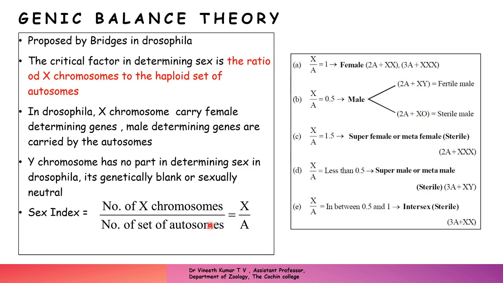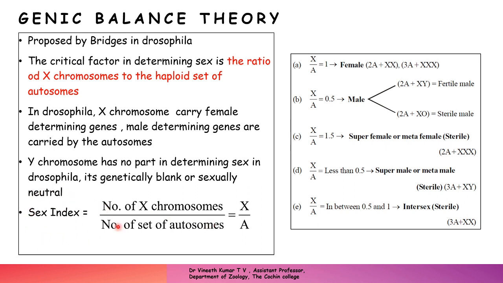Next is the second type. So we have come to the end of the first type, which is called the chromosomal theory of sex determination. Coming to the second one, which is the genic balance theory. This genic balance theory is explained on the basis of the studies in Drosophila by Bridges. The critical factor in determining the sex in Drosophila is the ratio of X chromosomes to the haploid set of autosomes. To make it more clear, we have the formula which is given here.